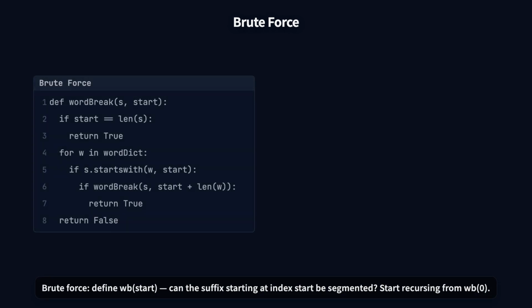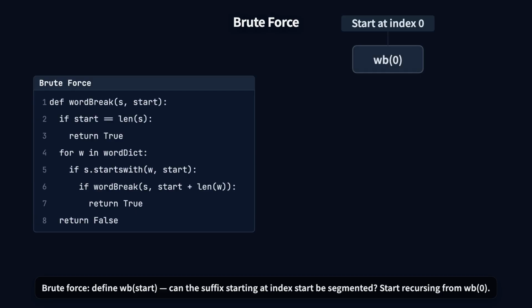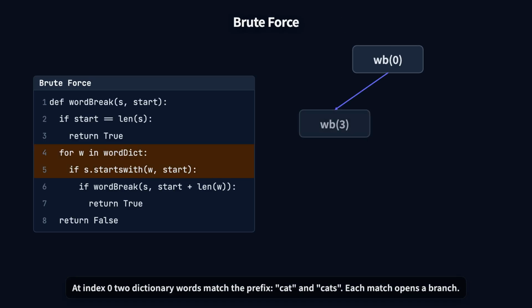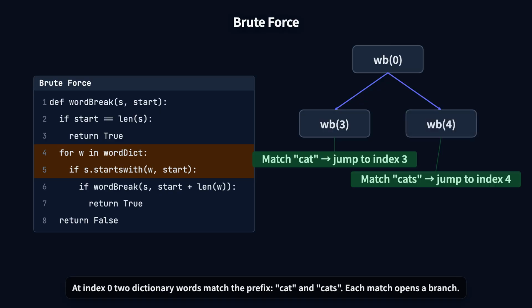Brute force. Define wb(start): can the suffix starting at index start be segmented? Start recursing from wb(0). At index 0, two dictionary words match the prefix: cat and cats. Each match opens a branch.